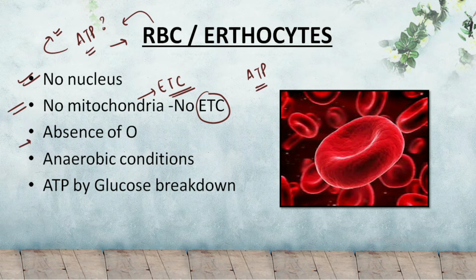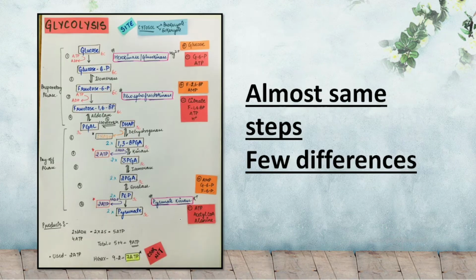There is no oxygen present, that is, there is absence of oxygen, and absence of oxygen leads to anaerobic conditions. And how does the RBC get its ATP? It gets its ATP by the breakdown of glucose, that is, in the glycolysis cycle. And what is glycolysis? We have already discussed. So this was the glycolysis that we discussed in the previous lecture. The steps that are followed in the erythrocytes are almost the same as in the case of the normal cell. There are a few differences. Let's discuss those differences, but before that, let's just quickly revise what we have discussed in